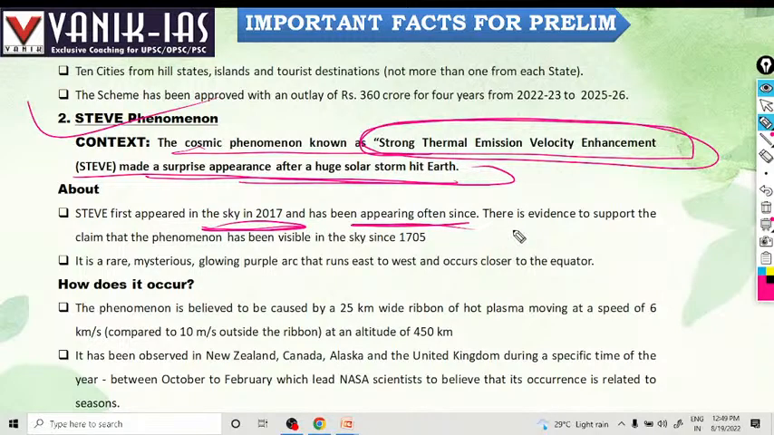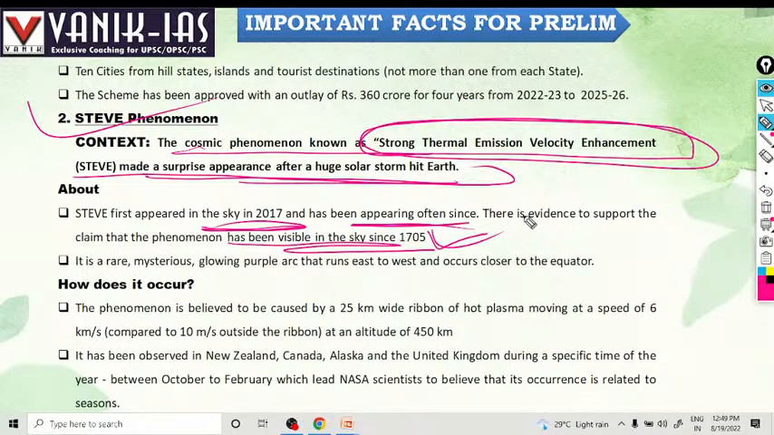There is evidence to support the claim that the phenomenon has been visible in the sky since 1705. That steep phenomenon, it is there. Sometimes it is visible, the first time since 1705.